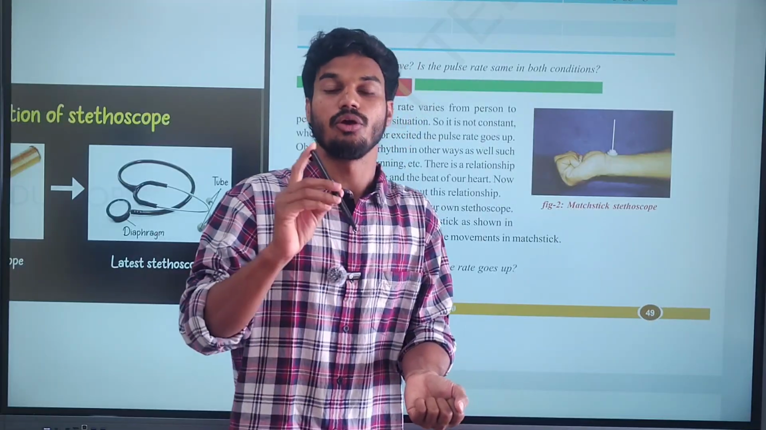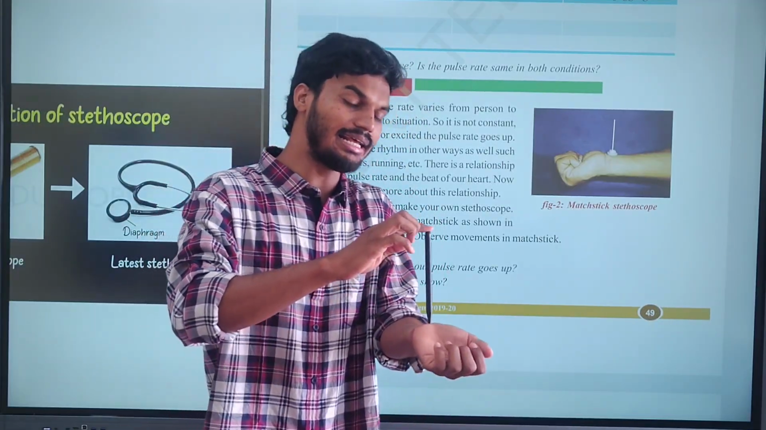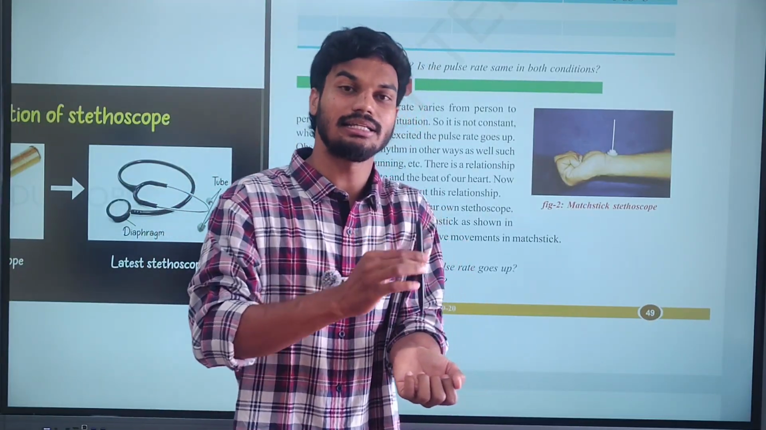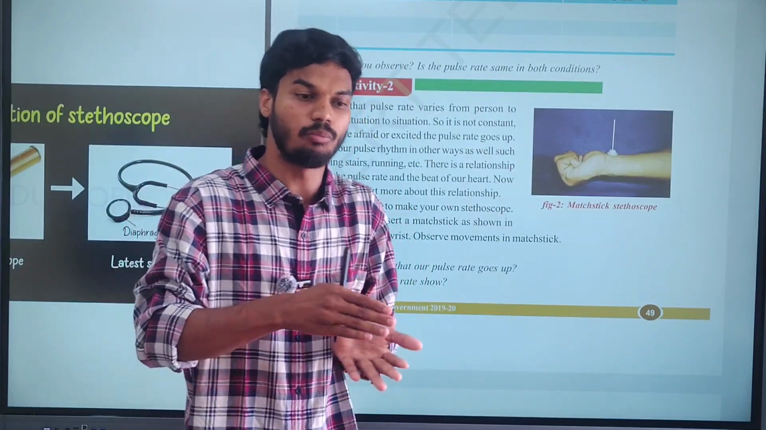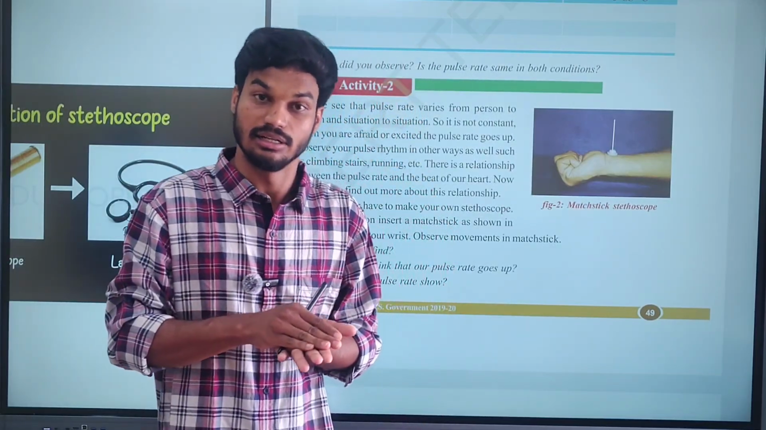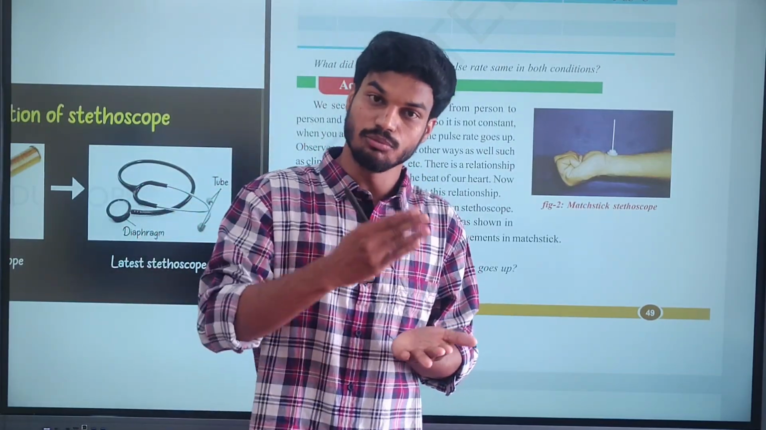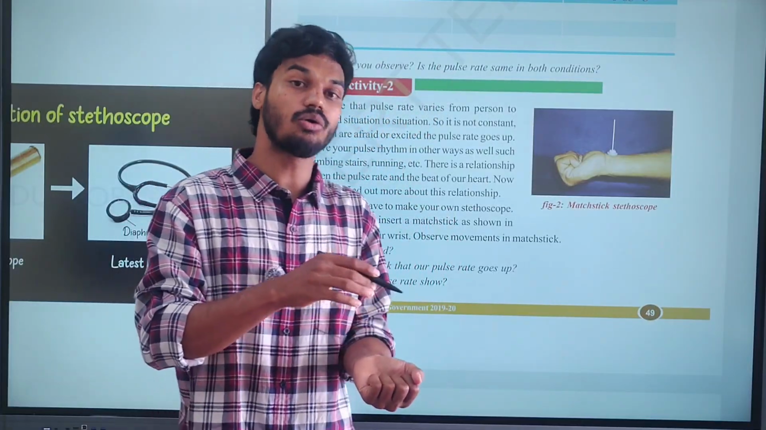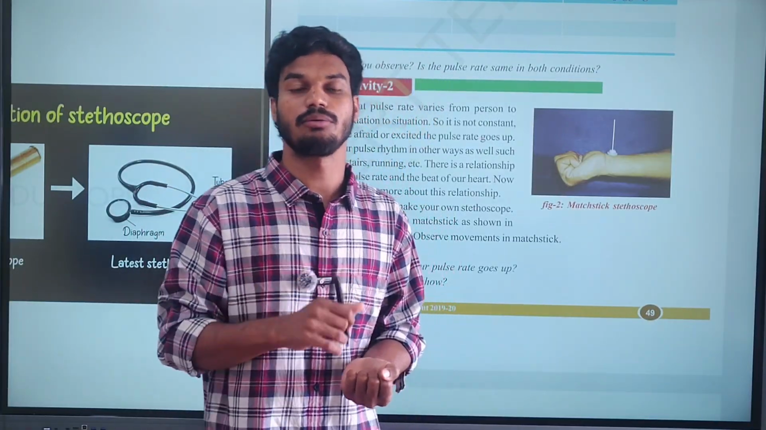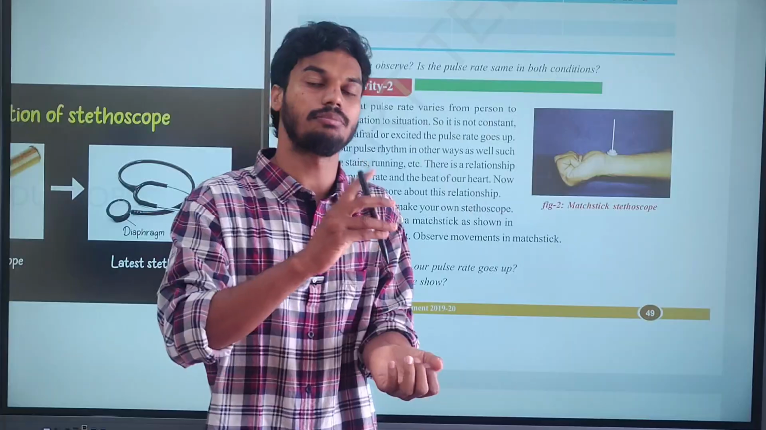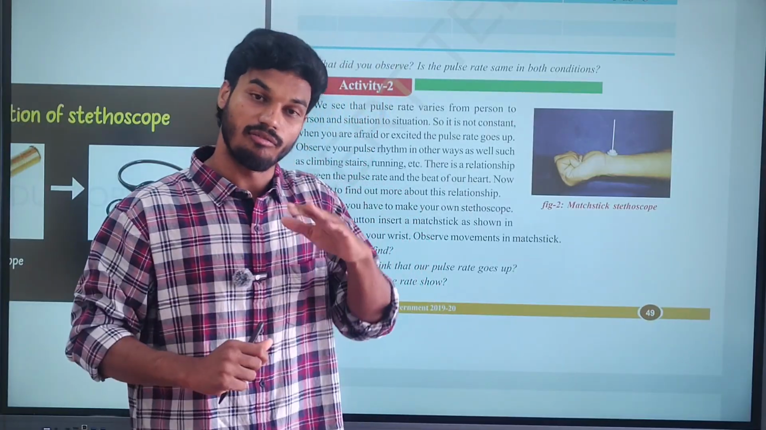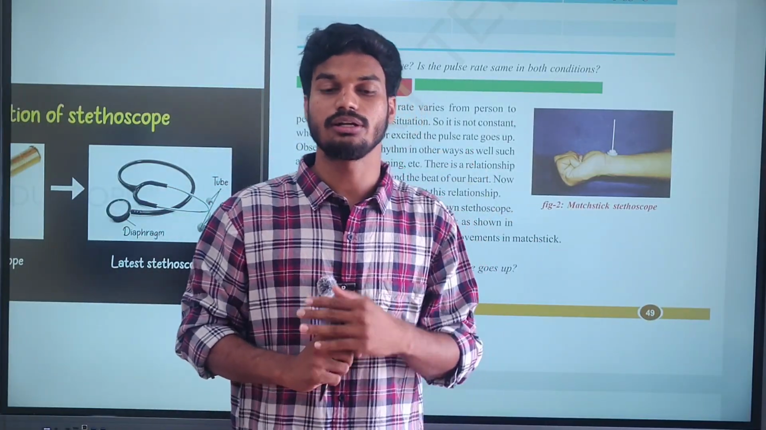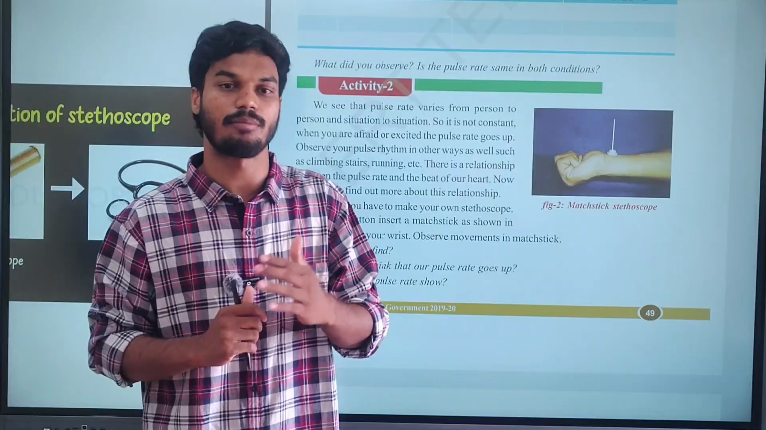After placing, you have to observe carefully: are there any changes? Is the mastic able to move in an upward and downward direction? Whether it is moving or not, if it is moving, just try to count per minute how many ups and downs are going, and why the ups and downs are going. Just try to comment your answer in the comment box.